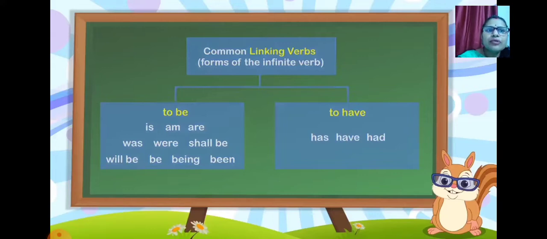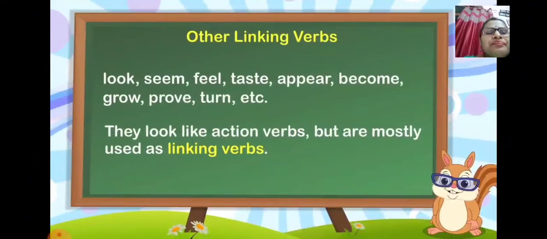And when you talk about to have, then your linking verbs are used as has, have, had. So hope students, this much of information is more than enough for you to understand about verbs, about linking verbs. And when you talk about other linking verbs, there are a few more linking verbs you might have seen: look, seem, feel, taste, appear, become, grow, prove, turn, etc.